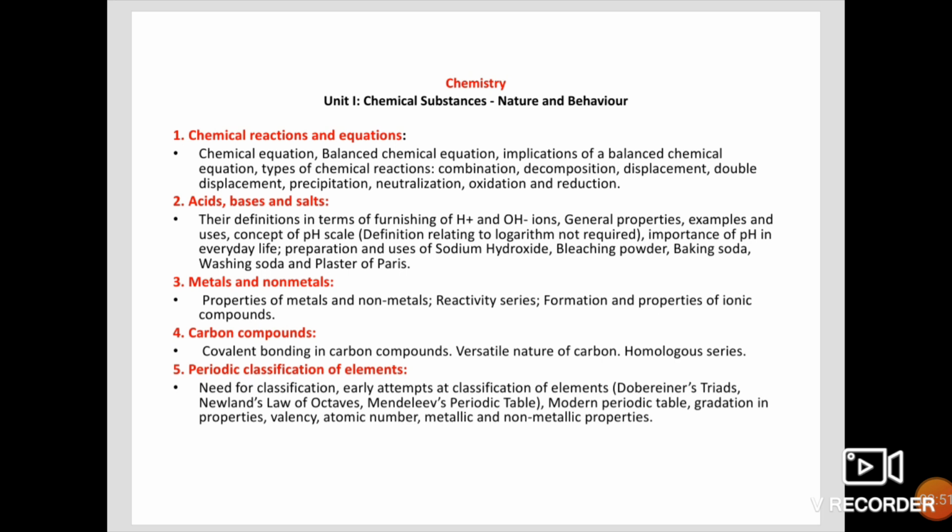Then the fifth chapter is periodic classification of elements. Entire fifth chapter is there for you in the board examination. These are the revised chapters and topics, subtopics, what you are getting to your final examination, to your board examination.